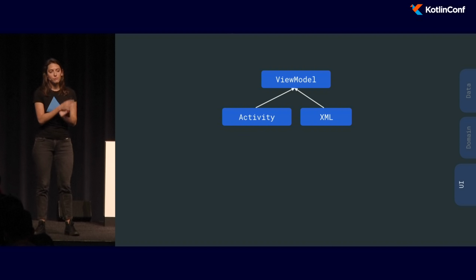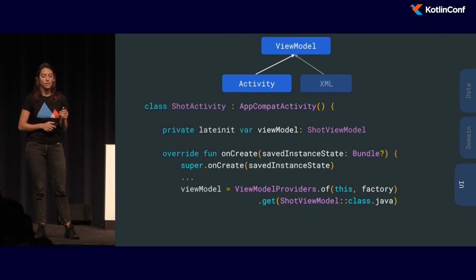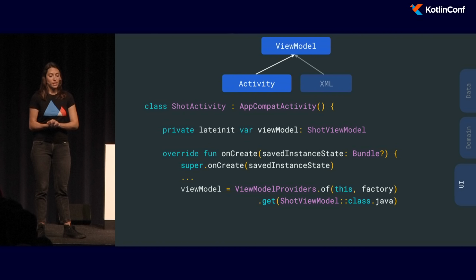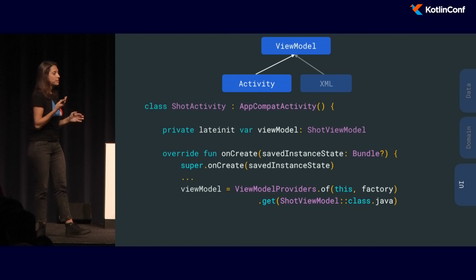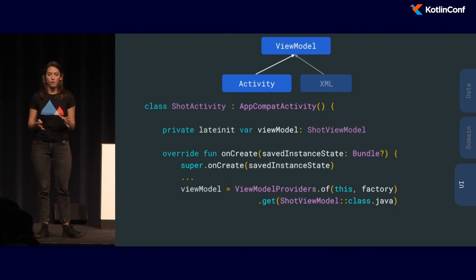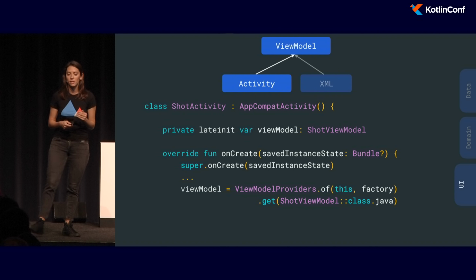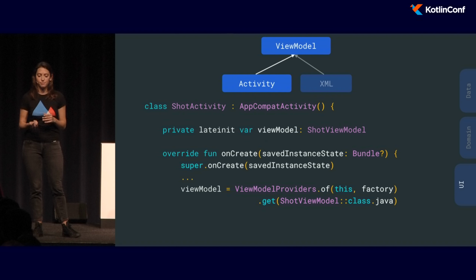OK, so the view model was actually used from two different places. It was used from the activity and from the XML. So in our activity, we would use a lateinit view model. And this is because we know that the view model will not be null, and it's going to be initiated later on in the onCreate. So in the onCreate, we will work with the view model providers to actually get the view model.